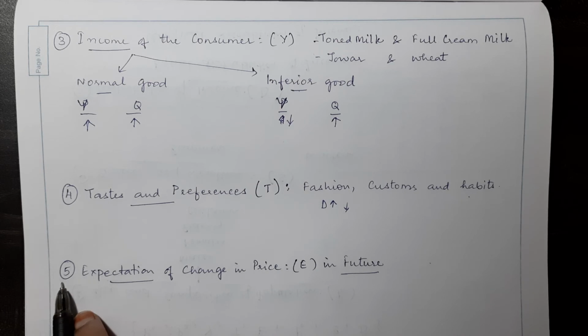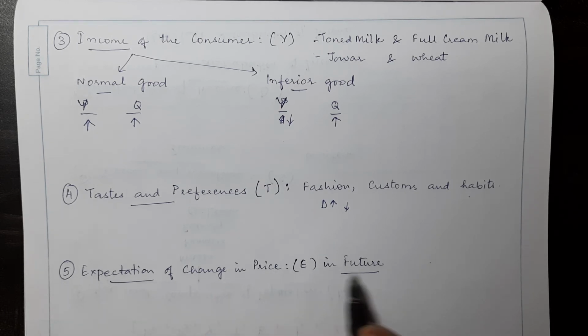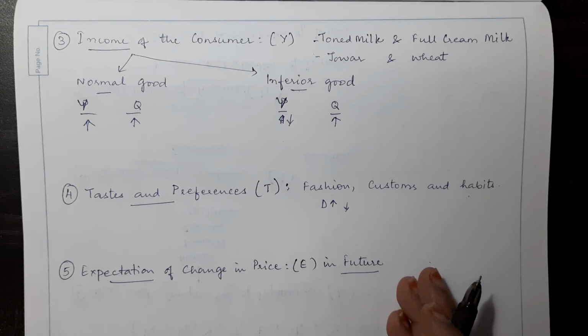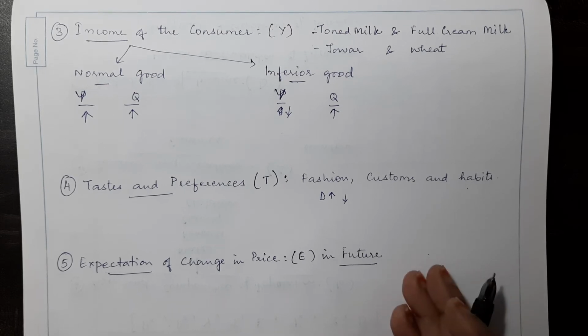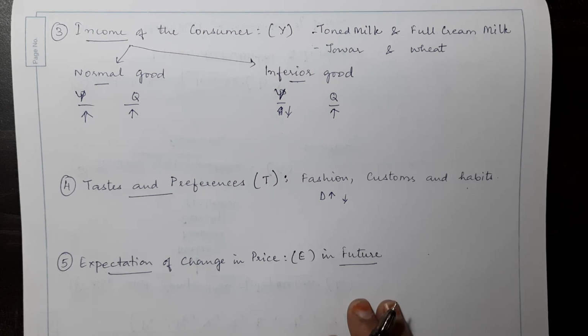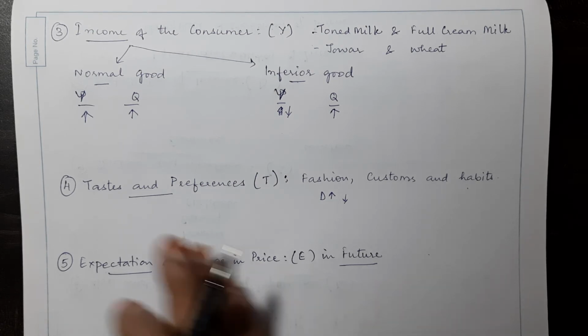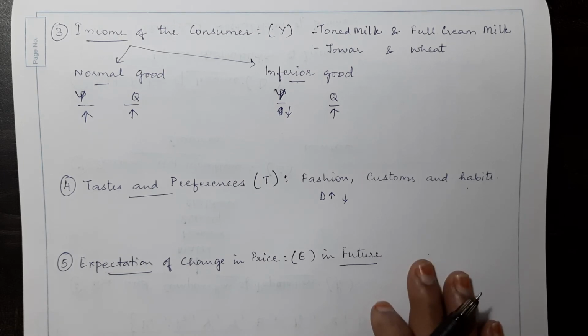Now, the last of them is the expectation of change in price in the near future. If in the near future you expect the prices to go up, for example, a common example is petrol. The prices of petrol would be going up from midnight, then you'll find long queues outside the petrol bunks.